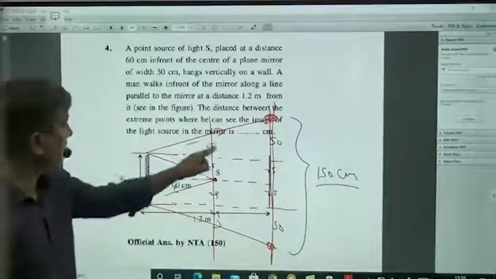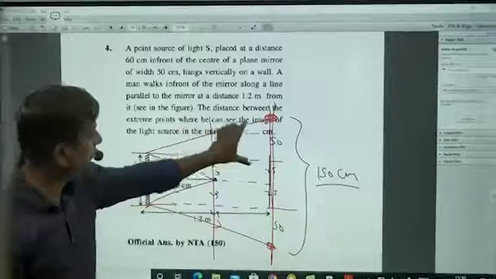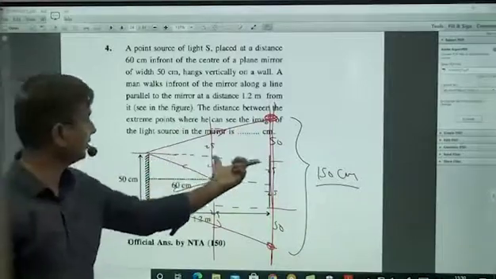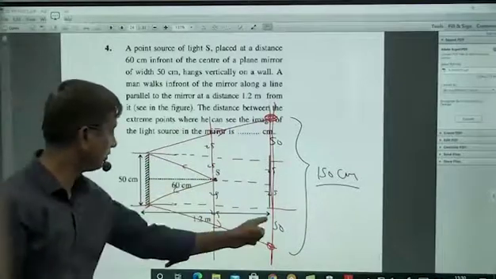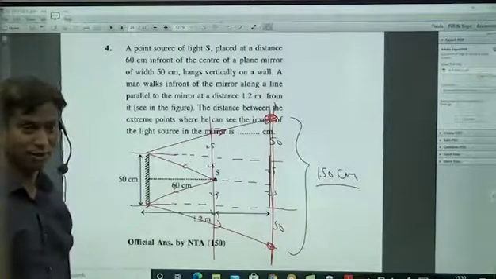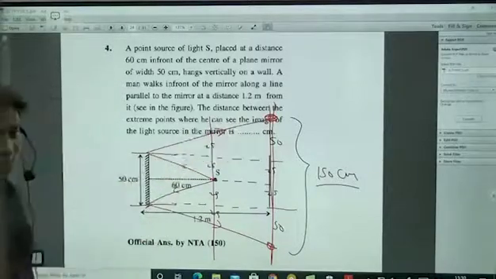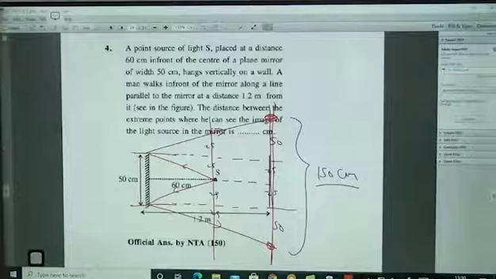So this triangle and this triangle are similar. So this is 25, means this will be 50, because this and this are double: see 1.2 meters and 60 centimeters, that is 120 and 60, double. So that is why this is double of this. From that you can make it 150 centimeters is the answer. Completely the diagram will tell us.